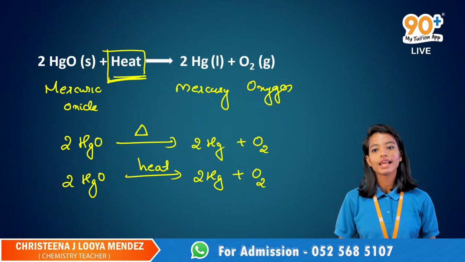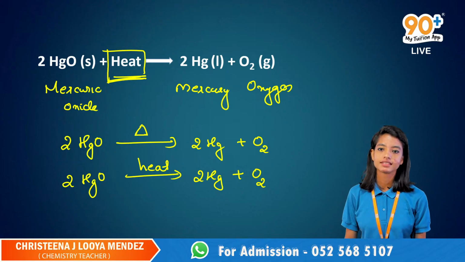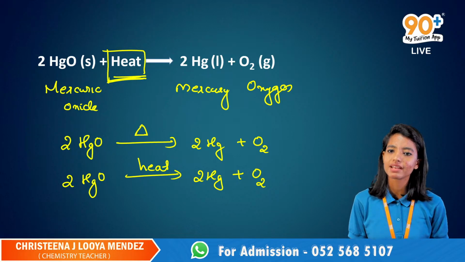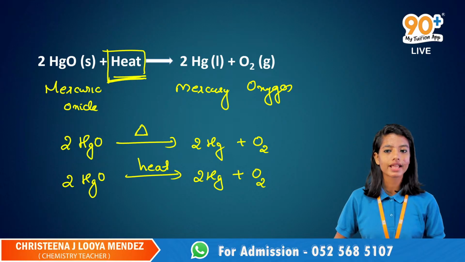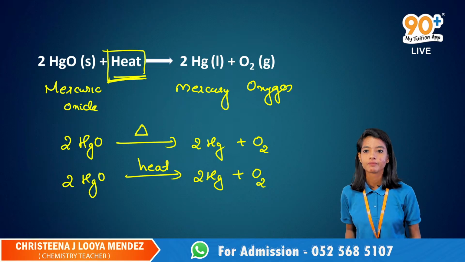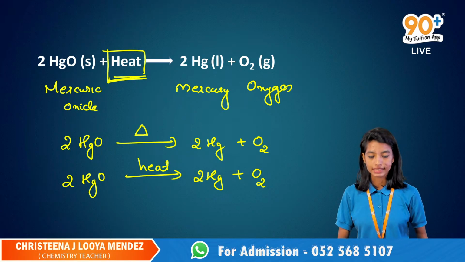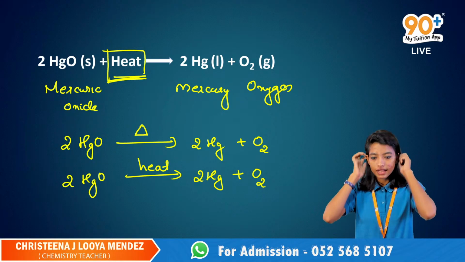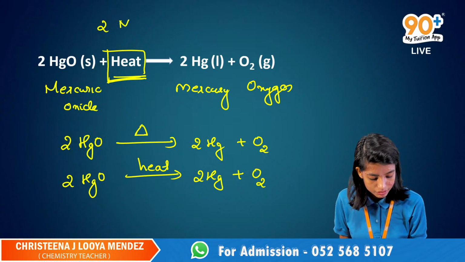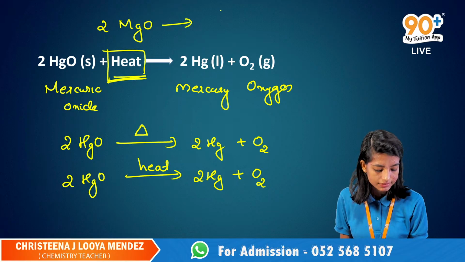Ma'am, would you show the animation? Yes, I can show that animation. You want the animation, right, Region? Or the equation? You can comment it, okay? Equation. Yes, equation. So I'll give that now itself. 2HgO gives 2Hg plus O2.